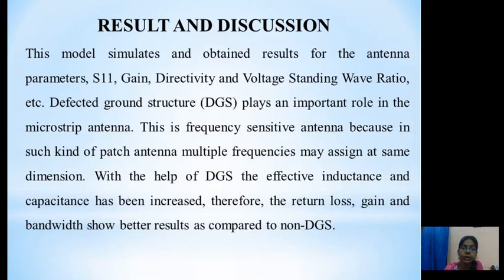From the work, the results obtained are the antenna parameters: return loss, gain, directivity, and voltage standing wave ratio. The defected ground plays a very important role for the microstrip patch antenna because it is a frequency sensitive antenna which is used for multiple frequency applications. With the help of the defected ground structure, the effective inductance and capacitance can be increased. The return loss, gain, and bandwidth give better results as compared to the non-defected structure.